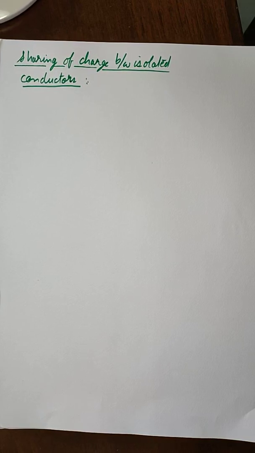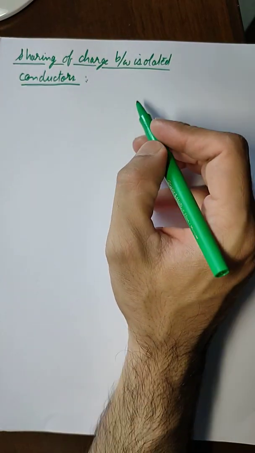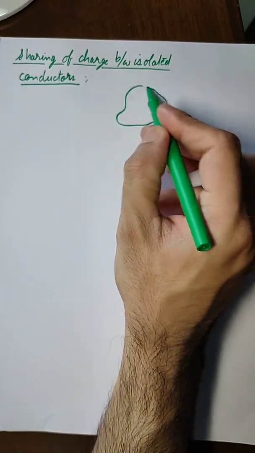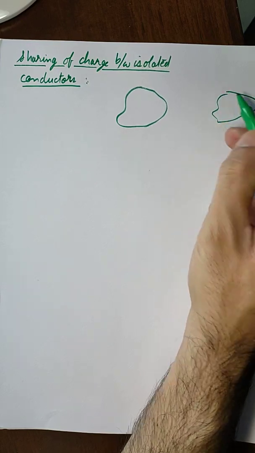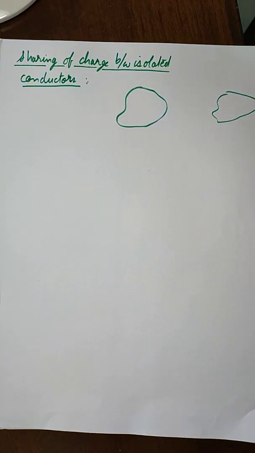Now in this video we'll study the sharing of charge between isolated conductors. So till now in all the videos we have taken only one isolated conductor, but suppose we have more than one conductor. So let us say that we have two conducting bodies of random shape, and both the shapes are different,